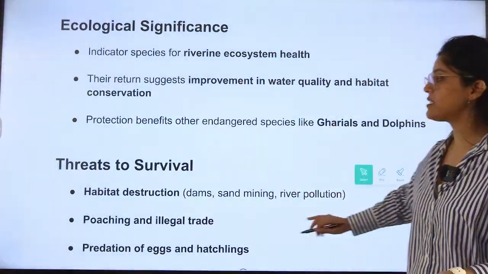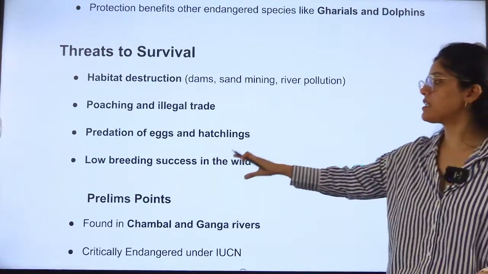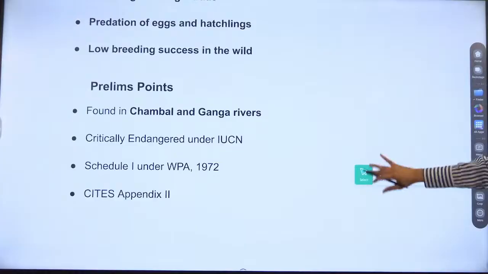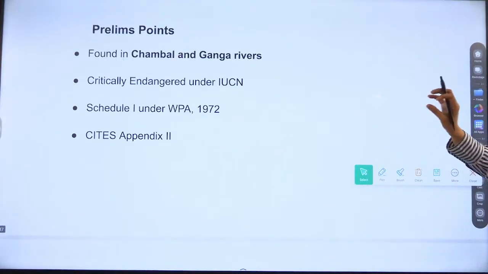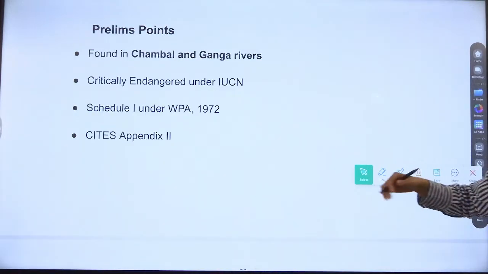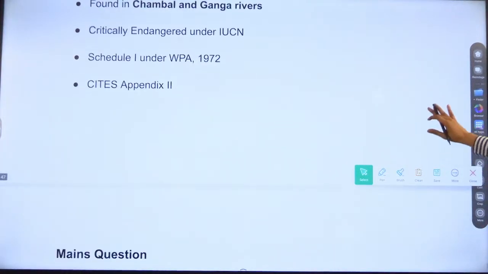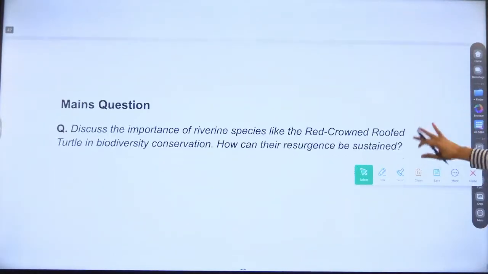Now, what are the threats? Habitat destruction, poaching, illegal trade, predation of eggs and hatchlings, low breeding success in wildlife. So this turtle is found in Chambal and Ganga rivers. Areas are Madhya Pradesh, Uttar Pradesh, and areas are very important. Critically endangered under IUCN, Schedule 1 under 1972. We already covered this thing.